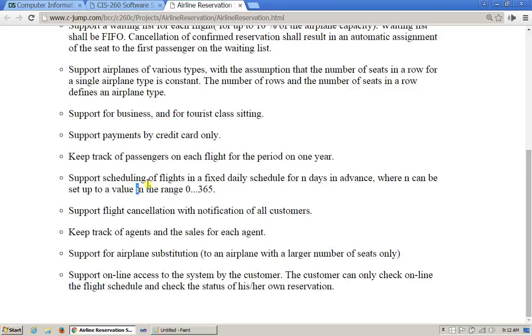All right, so support scheduling of flights. You should sense that this is a new use case, right? So we're going to put this on our diagram as yet another use case, and recognize it as a separate use case.